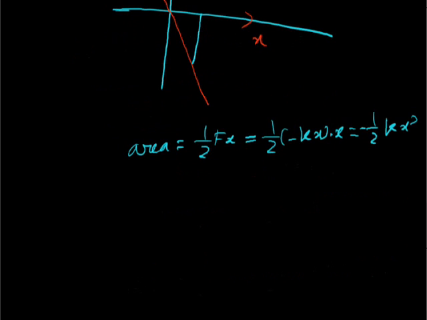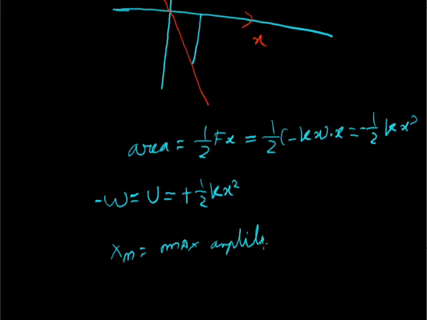Because of the work-energy theorem, the work is equal to minus half kx square, that is, work is equal to minus of energy, or energy is equal to minus of work, so energy will be positive. If the maximum amplitude is xm, then the potential energy will be half k xm square.